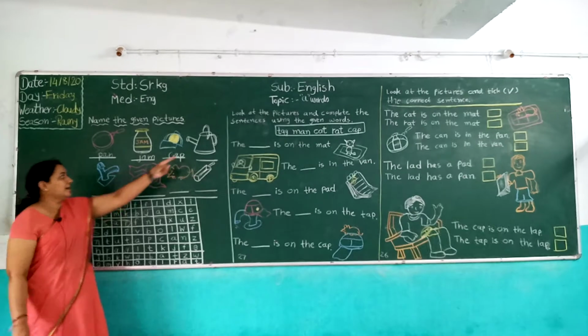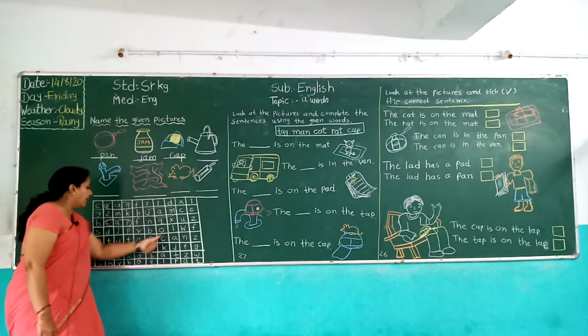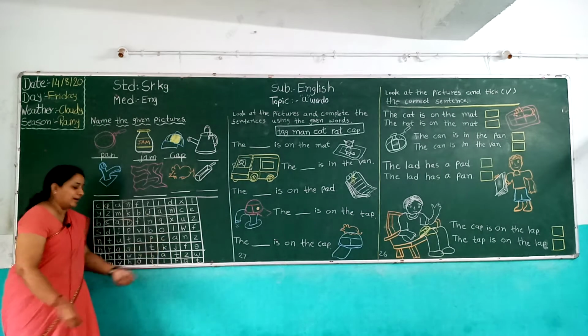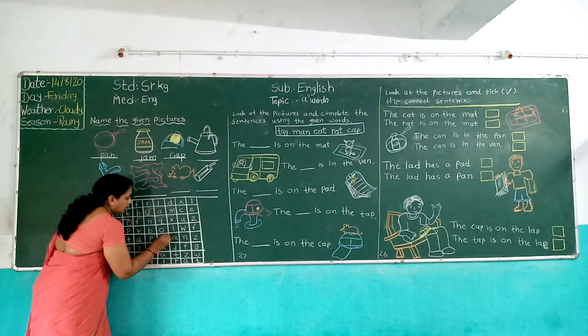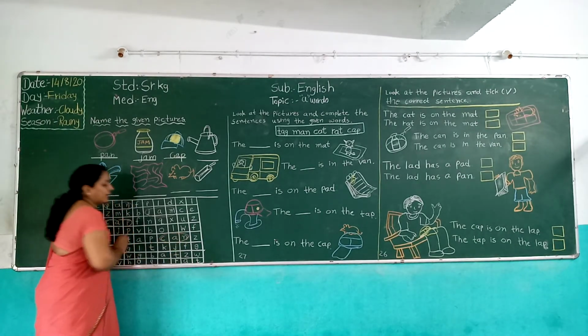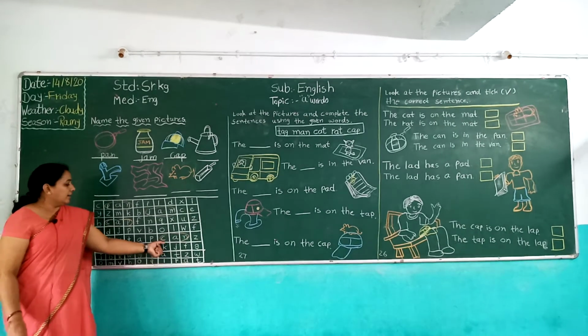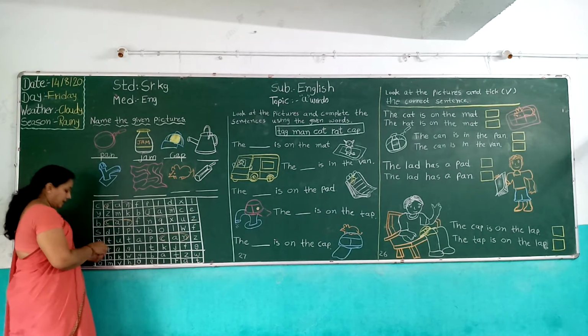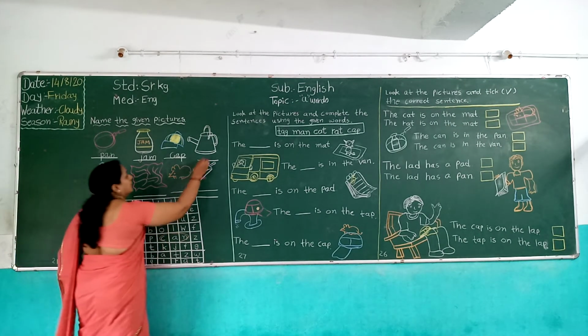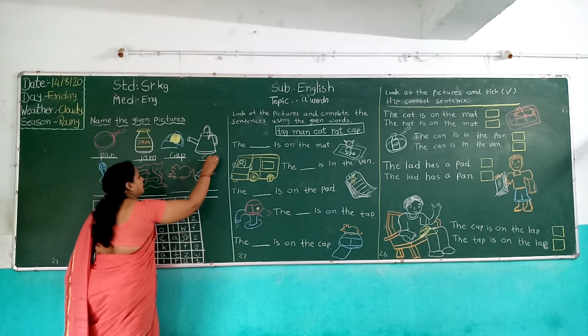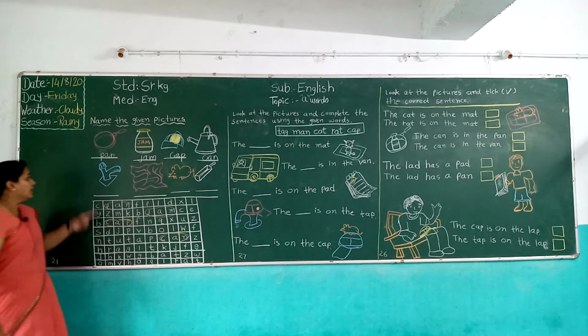It's a can picture. We find the can word in the puzzle. So, look here, K and can. Now write here K and can.